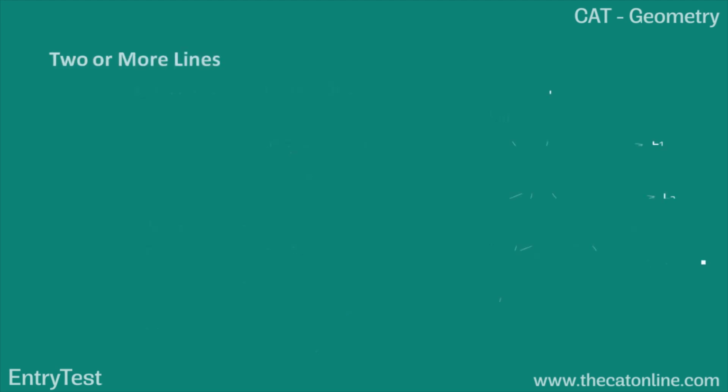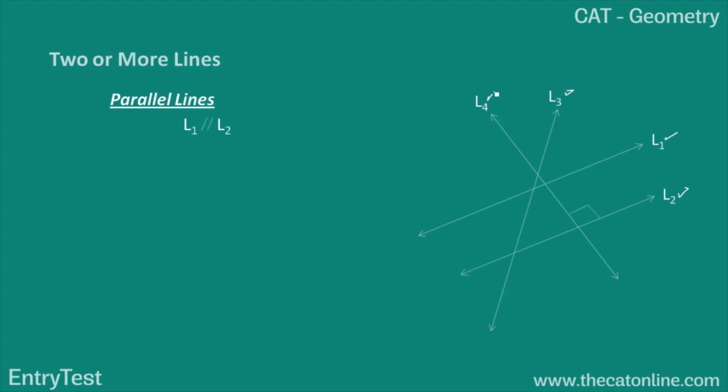If there are 2 or more lines, let's look at the case. So here I have L1, L2, L3 and L4. I have 4 lines. These lines can be parallel. Parallel means the distance between the 2 parallel lines would always remain constant.